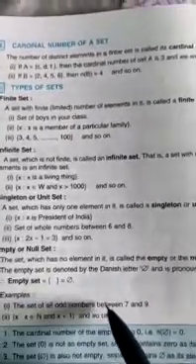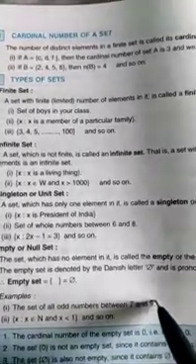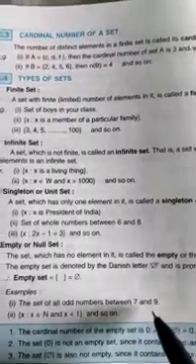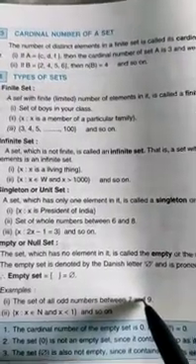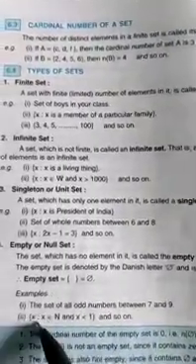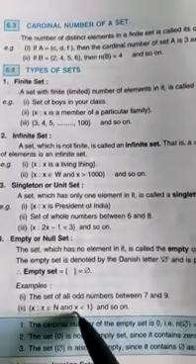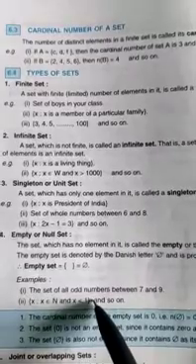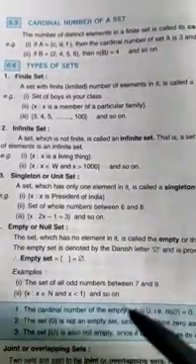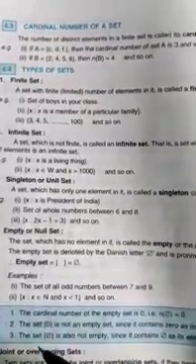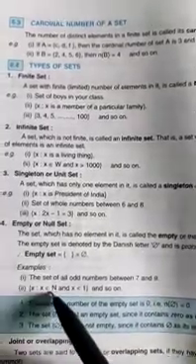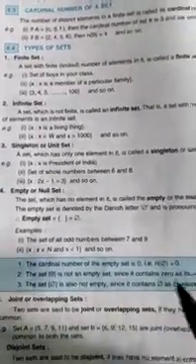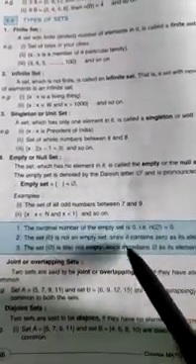The set of all odd numbers between 7 and 9. Between 7 and 9, is there an odd number? No. 8 is not an odd number. So that is a null set. Next, {x such that x belongs to N and x is less than 1}. So x less than 1 is what? 0, minus 1, minus 2. It will go into negatives, so those are not natural numbers. That is also a null set. Okay, so these important points you read.